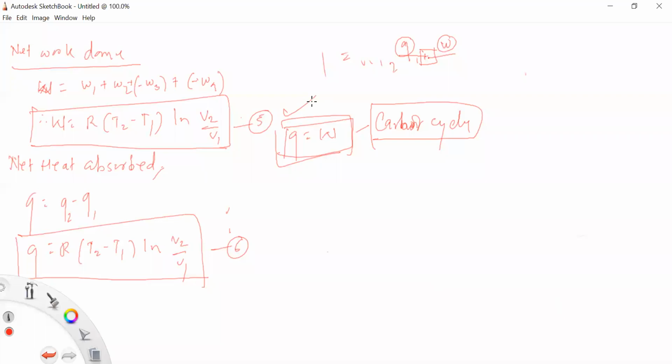And the net heat absorbed is Q is equal to Q2 minus Q1. So Q2 is RT2 ln V2 upon V1 and Q1 is RT1 ln V3 upon V4. So this equation becomes Q is equal to R into T2 minus T1 ln V2 upon V1. So from equations 5 and 6, we can say that Q is equal to W.